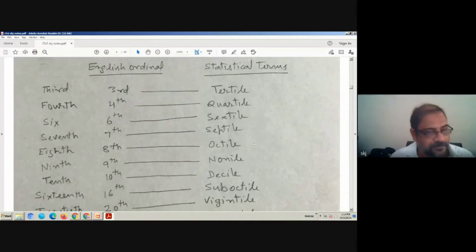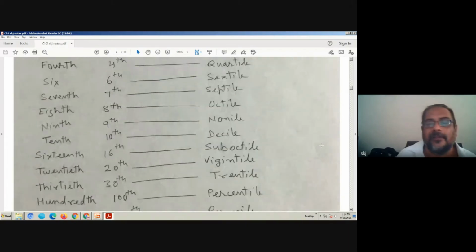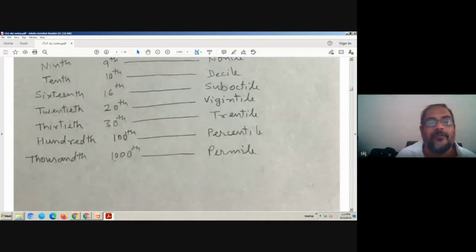So in the jargon of statistics they use these words very frequently: tertile, quartile, sextile, septile, octile, and their meaning is basically third, fourth, fifth, and so on. So when we say percentile, we use the word of statistics and its meaning is hundredth.